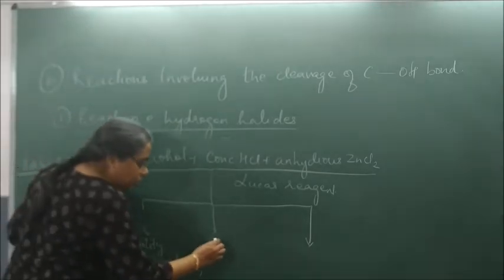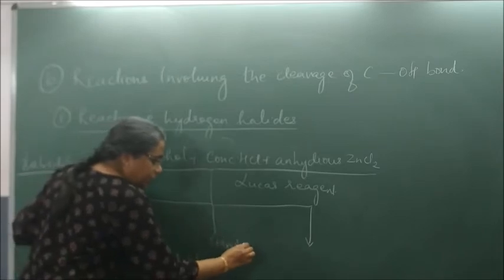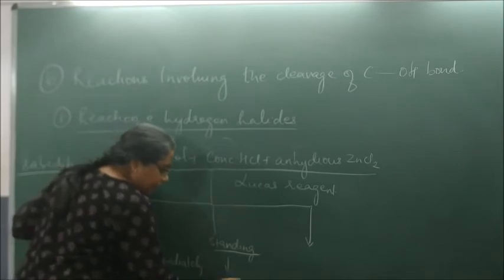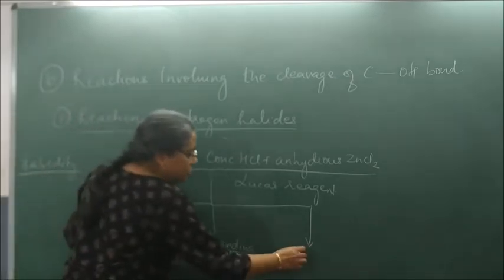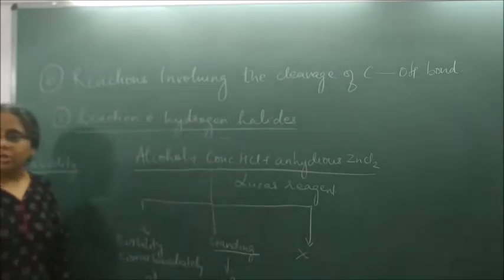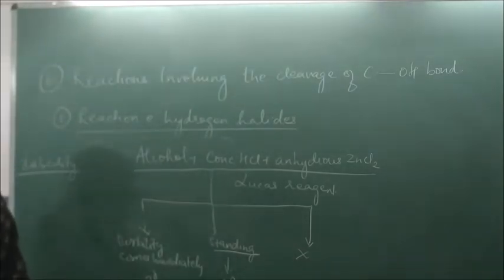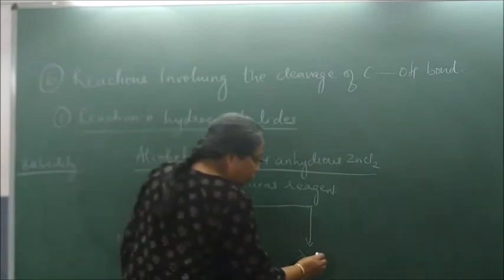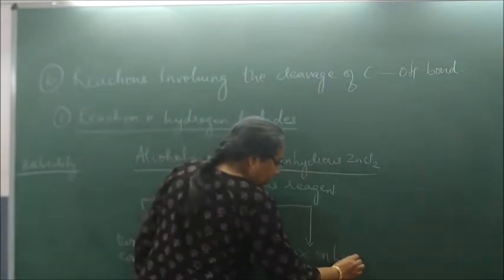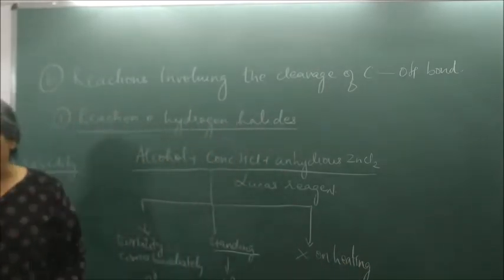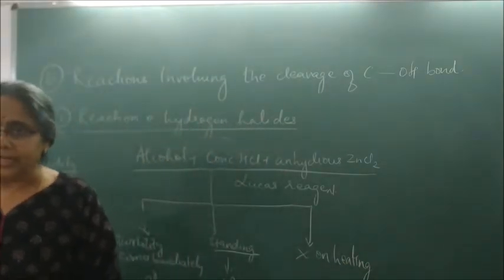If it comes on standing for some time, it is secondary alcohol. And if it does not appear, it is primary alcohol. When does it appear for primary alcohol? It appears on heating. Understood what I said?